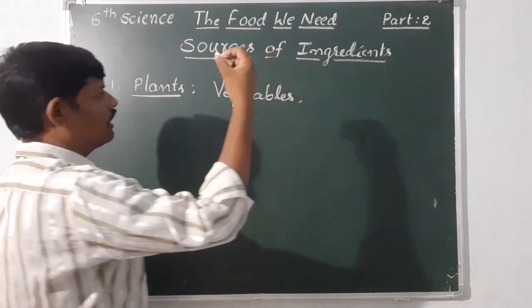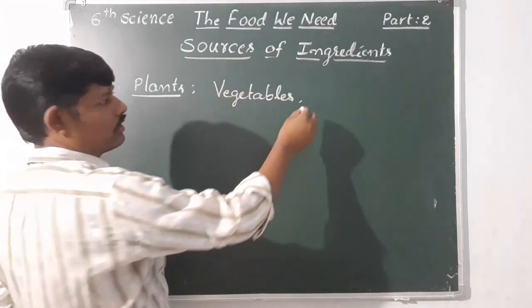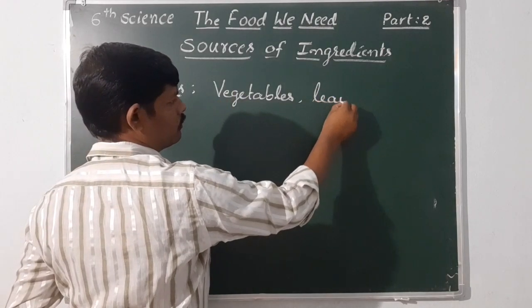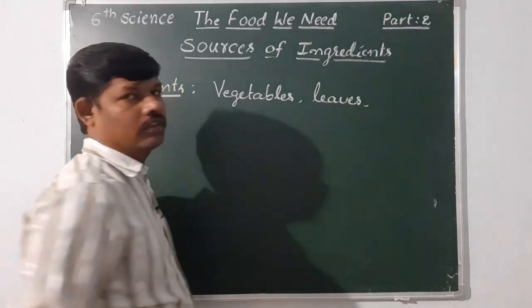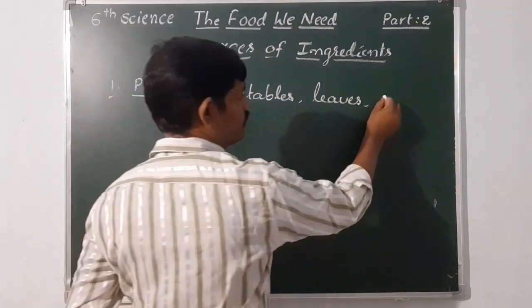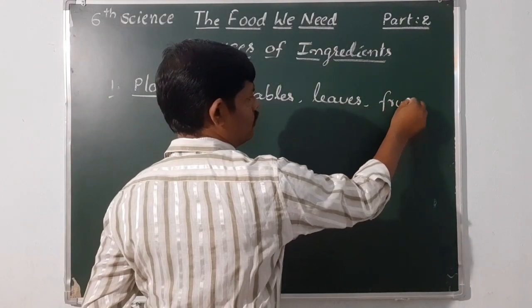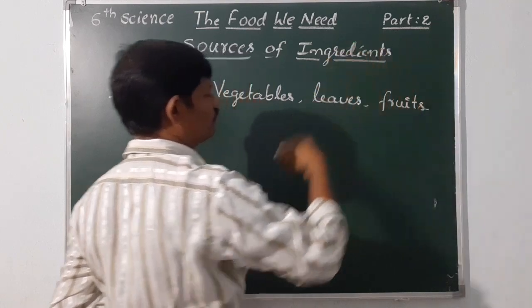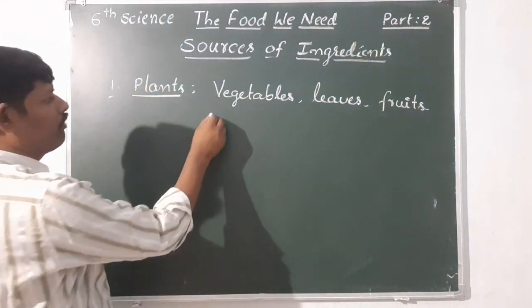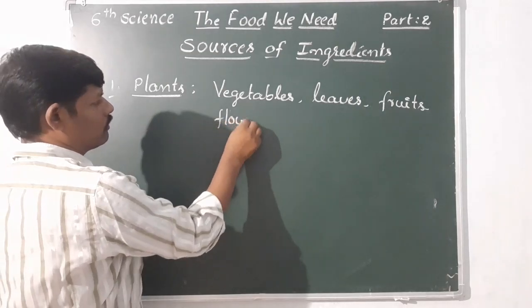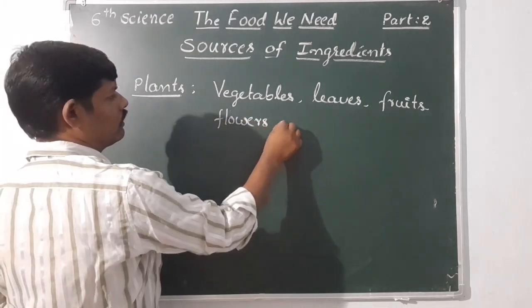Vegetables we are getting from the plants. And next, leaves and some fruits. Flowers, etc.